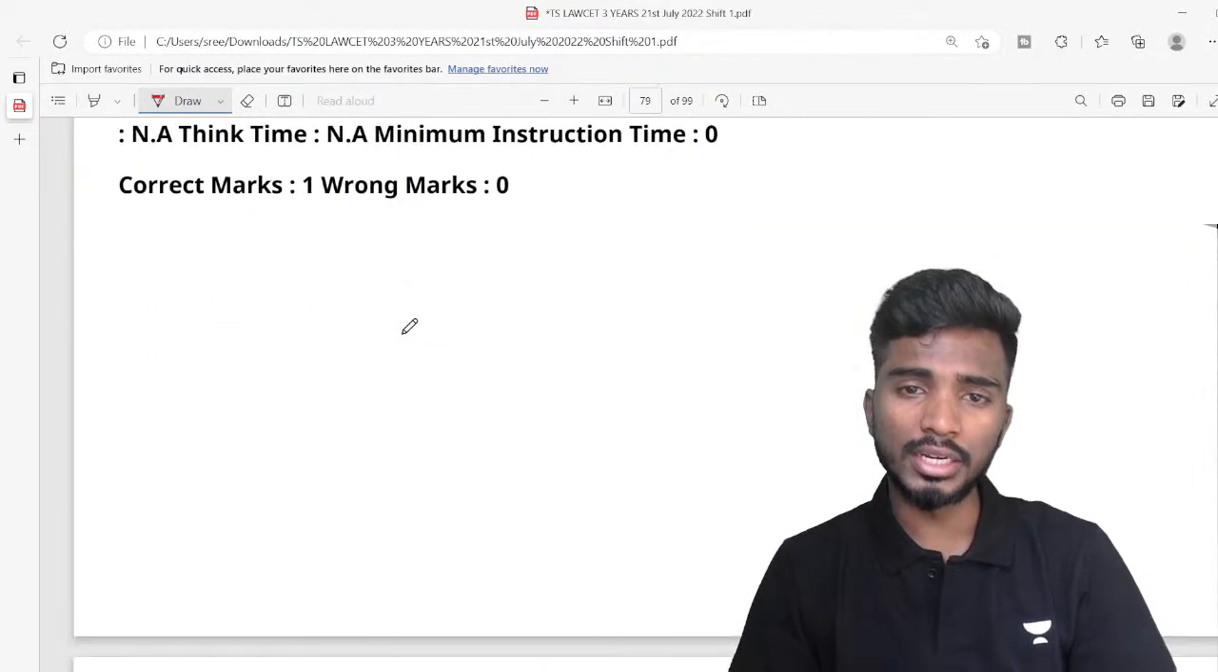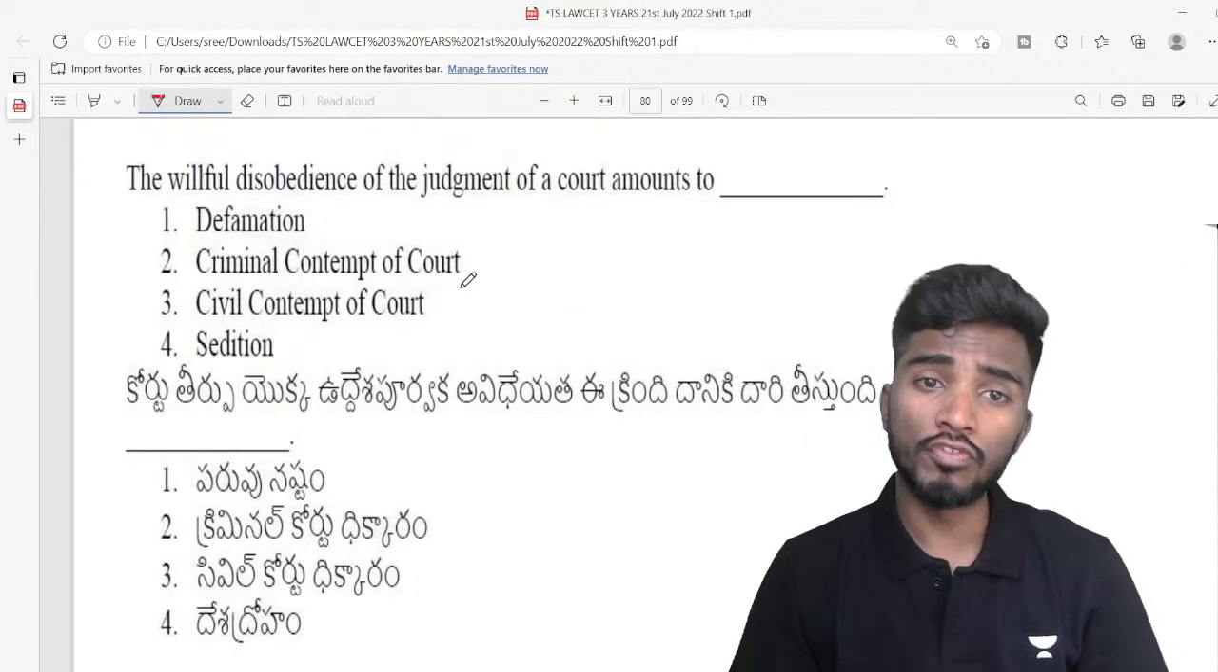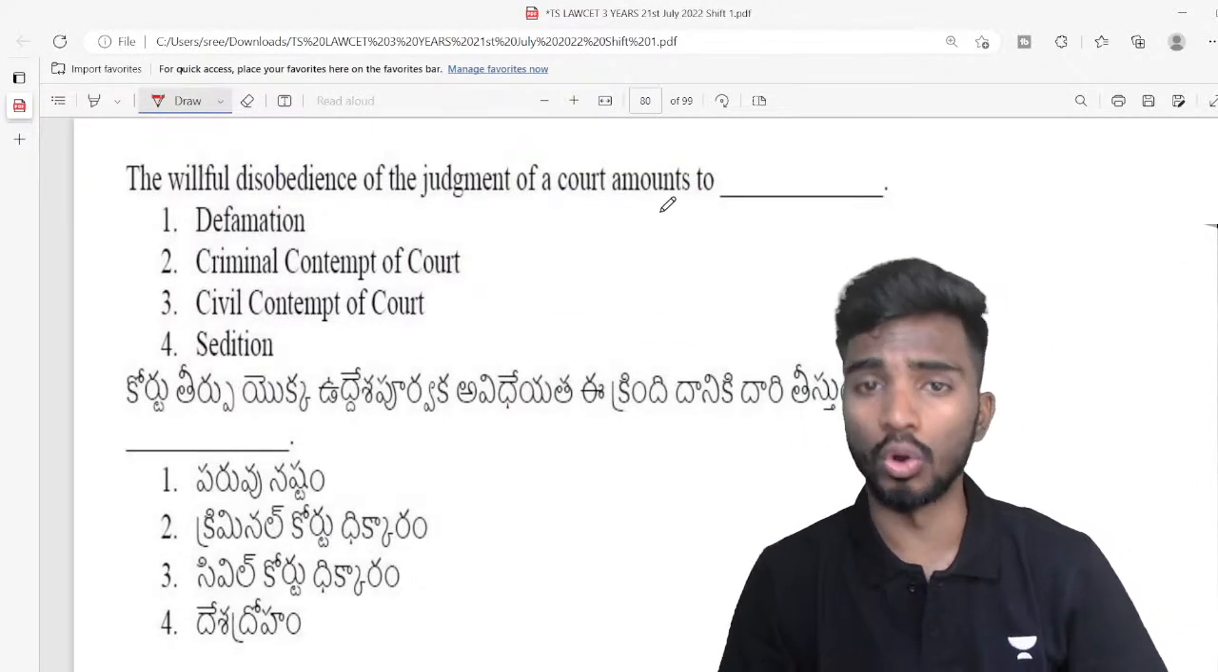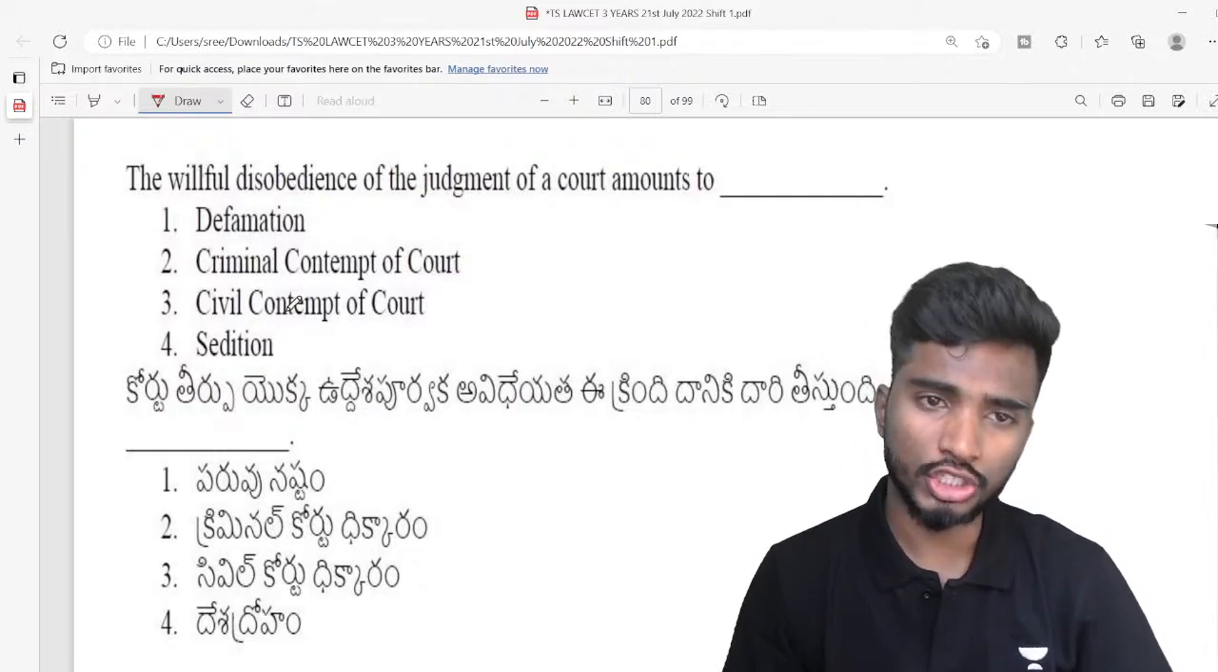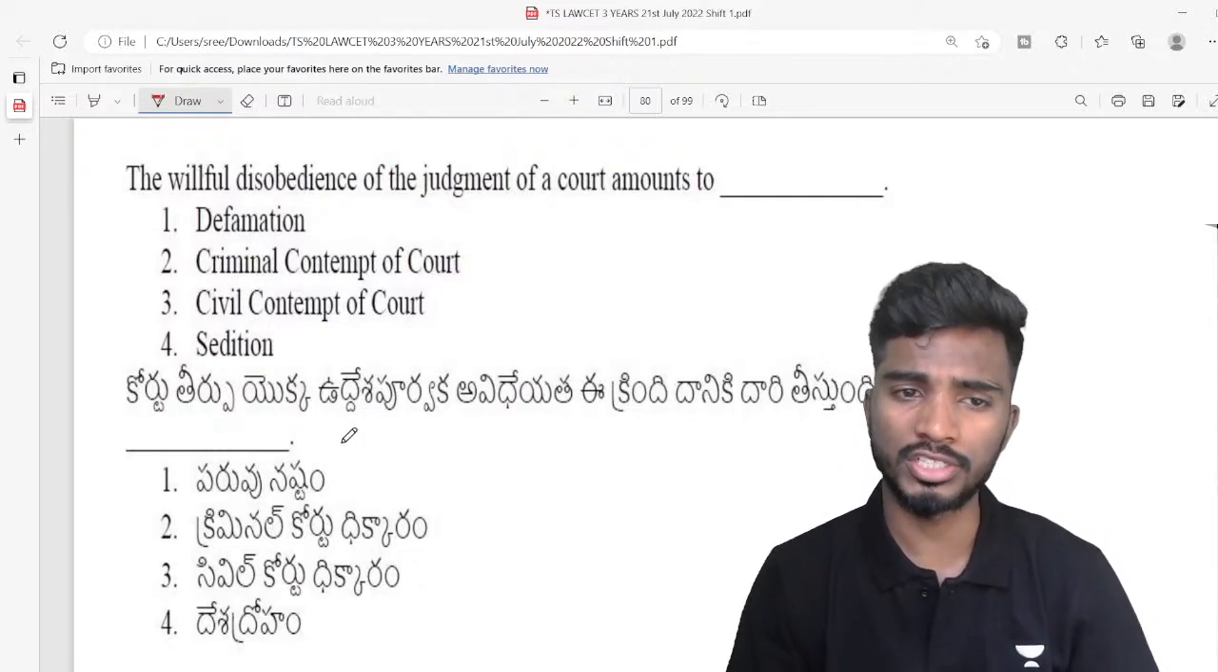Question number 99. The willful disobedience of judgment of a court amounts to defamation, civil contempt, criminal contempt and sedition.